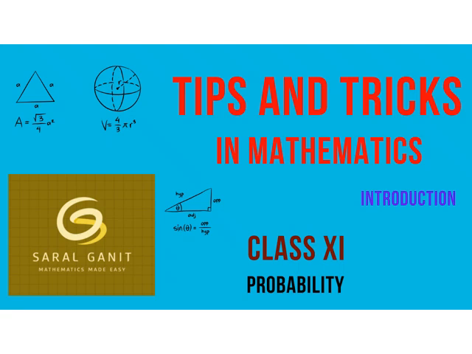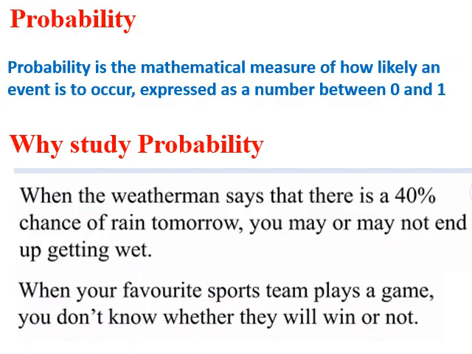This is for class 11 students and the topic of discussion is probability. This is an introductory video on this topic. Now the question comes, what is probability? It is a mathematical measure of how likely an event is to occur. We can also call probability the chance of an event to occur, and it is expressed as a number between 0 and 1.